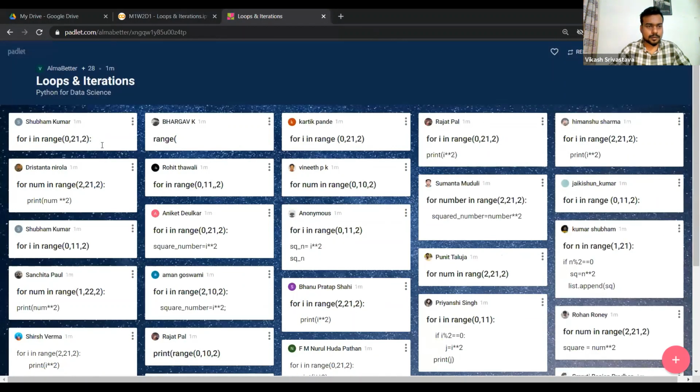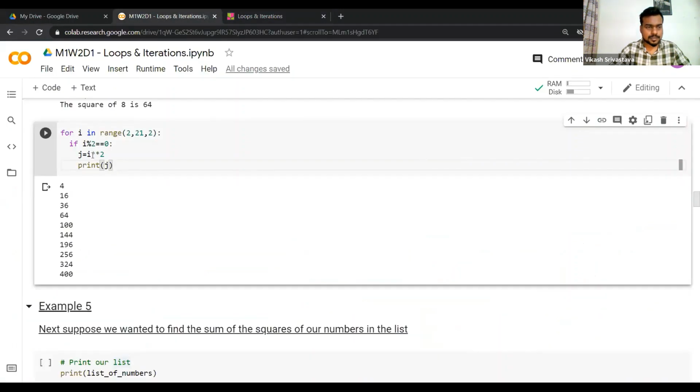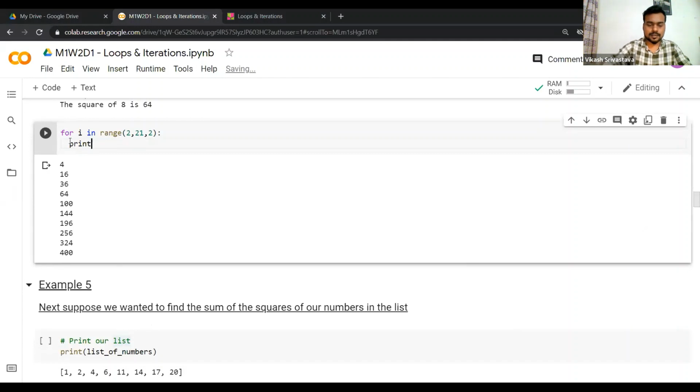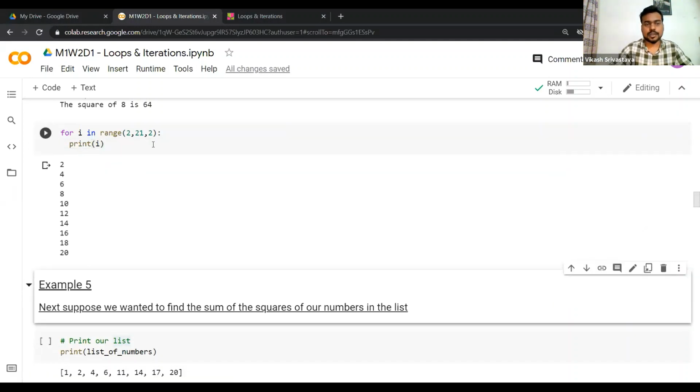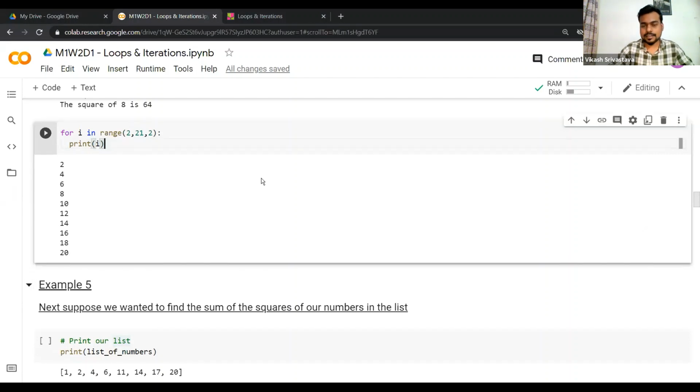Okay, so we don't need an if block. Of course, I need it, because I need to print the first 10 even natural numbers, so I need to check if a number is even. Okay, no, so I can simply print I, right? Because this is what I've already encoded in the range. Yeah, thanks for correcting.